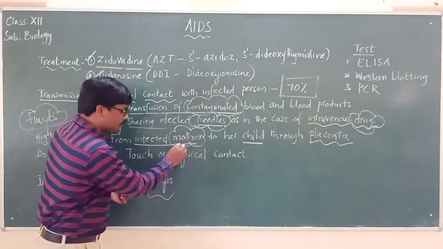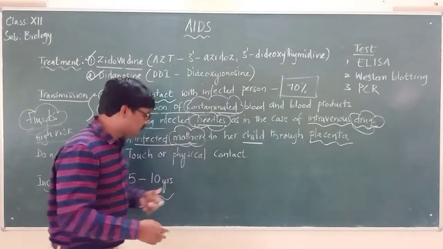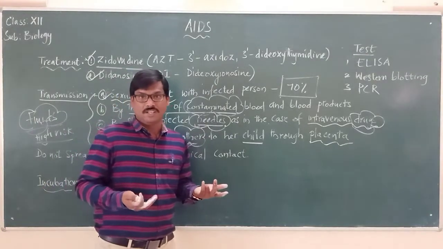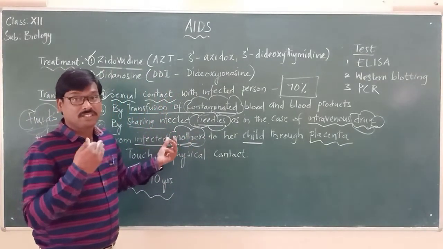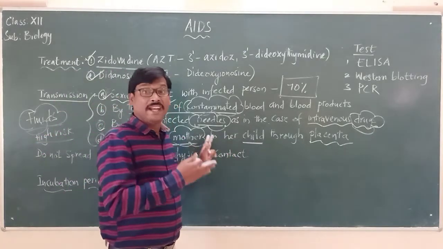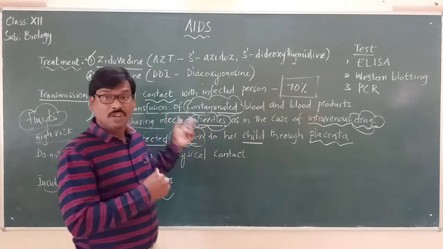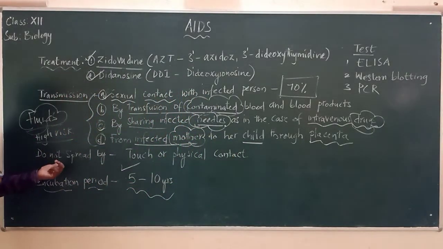Because she is having a normal healthy life, because the virus takes 5 to 10 years to be expressed. So that's why she feels very healthy. But what happens, this HIV virus will be carried from mother to the baby child growing in the womb. So this is how the disease may spread, and how it will not spread.